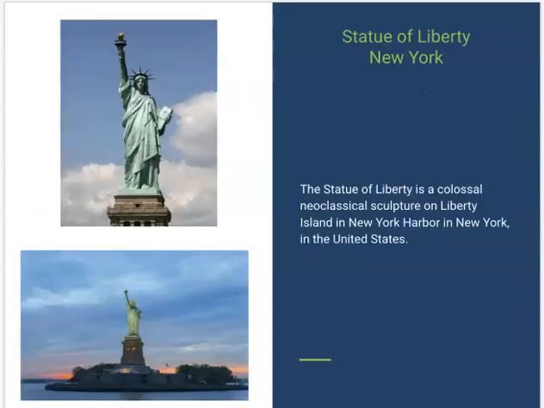Statue of Liberty, while it's not a natural landscape or a natural landmark, it is a well-known landmark. So the Statue of Liberty sits on an island, and we talked about this when we talked about Ellis Island. You can see it from there, and it's on its own little island here in the New York Harbor.